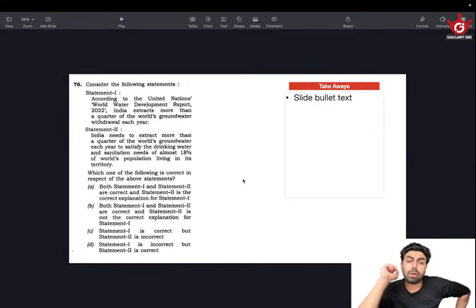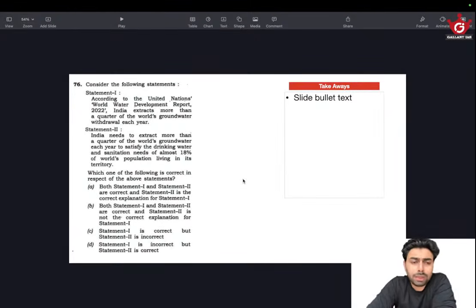According to United Nations World Water Development Report 2022, India extracts more than a quarter of world's groundwater withdrawal each year. Maybe India needs to extract more than a quarter of world's groundwater each year to satisfy the drinking water and sanitation needs of almost 18% of world population living in its territory. Somebody might know that we are roughly around 18% of world population, so that particular fact is right. Having that knowledge helps, but even without that you can crack this question.